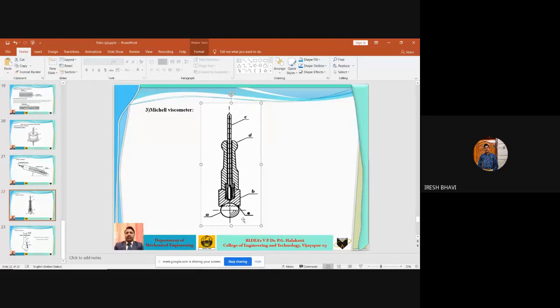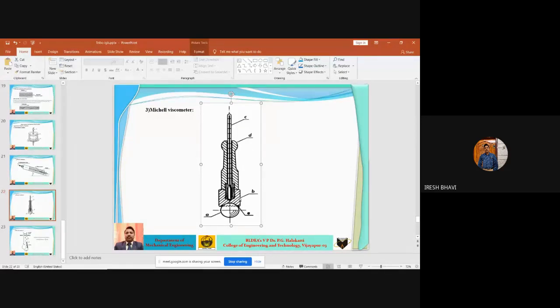The time required for this process is directly proportional to the absolute viscosity of the lubricating oil used. If the ball is held for a long period of time in the cup, then the viscosity of the lubricating oil will be larger. If the ball is held for a small period of time, then the viscosity is smaller. The time up to which the ball is held in the cup is directly proportional to the viscosity of the lubricating oil placed here.